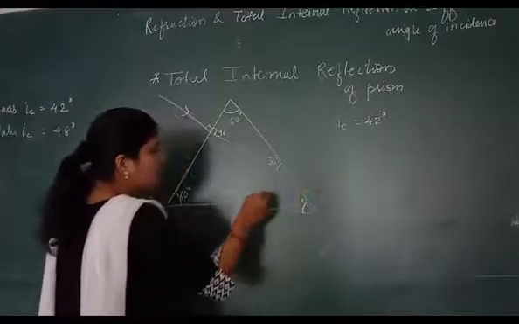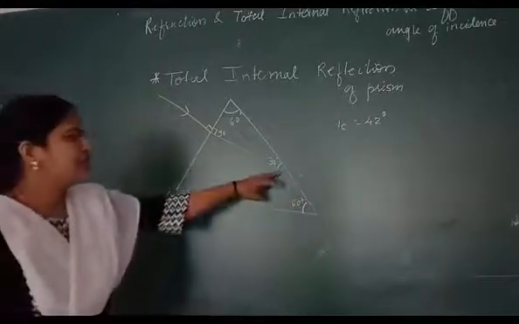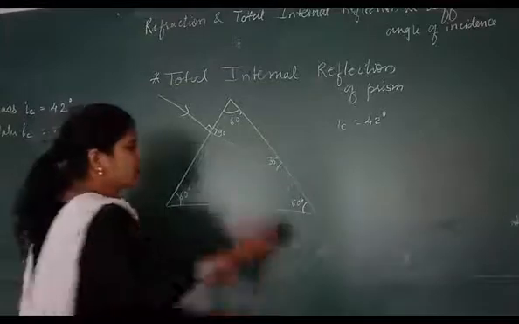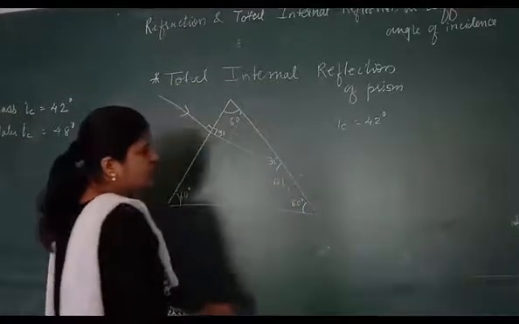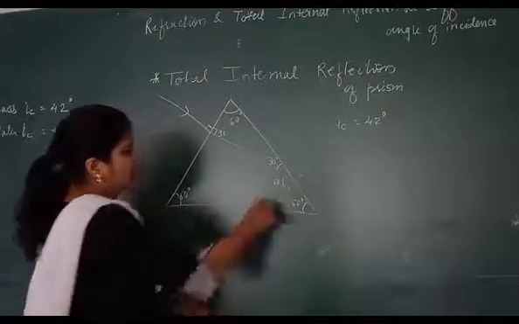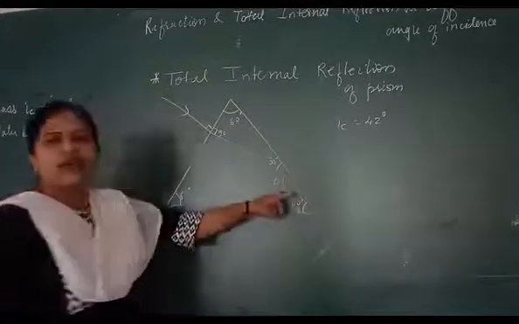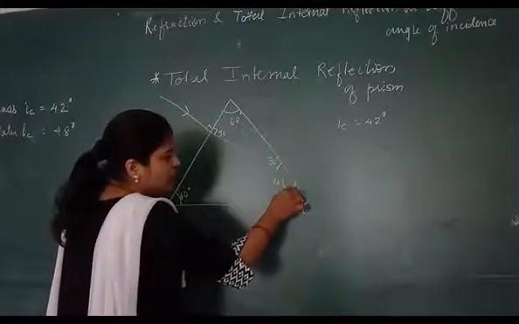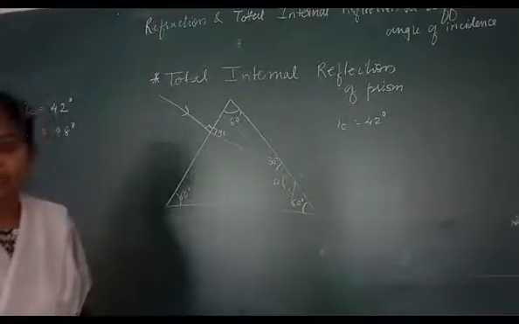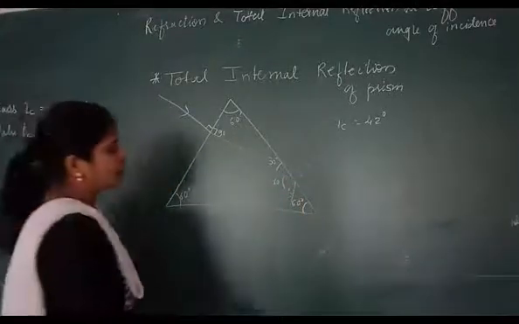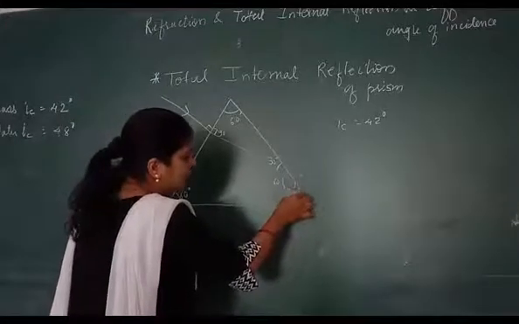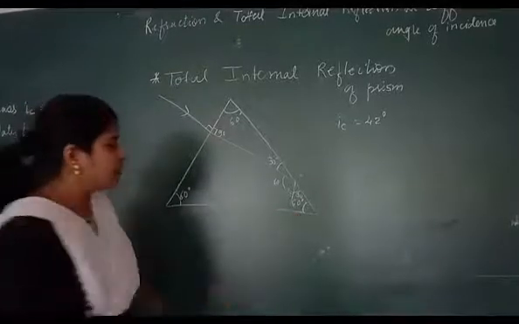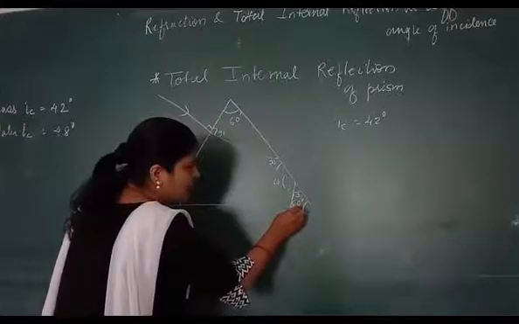Draw a normal to this figure. If this is a 60, if this is a 30, 90 minus 30, you get 60. Okay children, now what is the angle formed over here with this normal? If it is a 60, you know it is forming as 90. It is greater. So what happened to it? 60, then this becomes 30. 30 plus 60, it is 90. This angle will be forming a 90 degree.